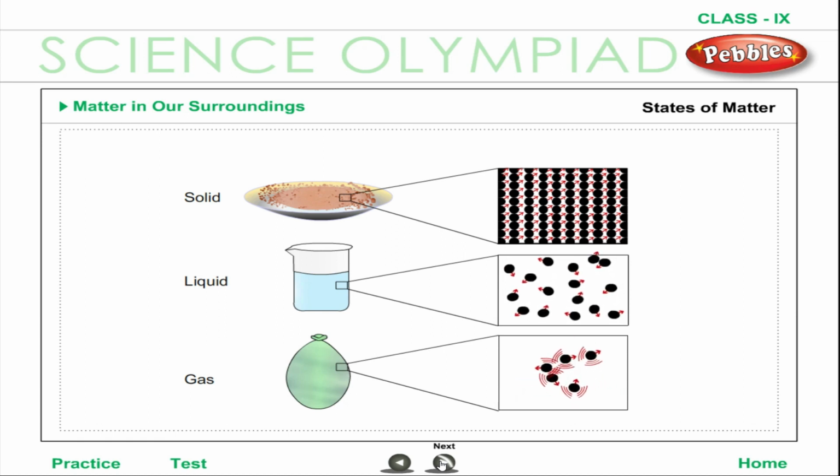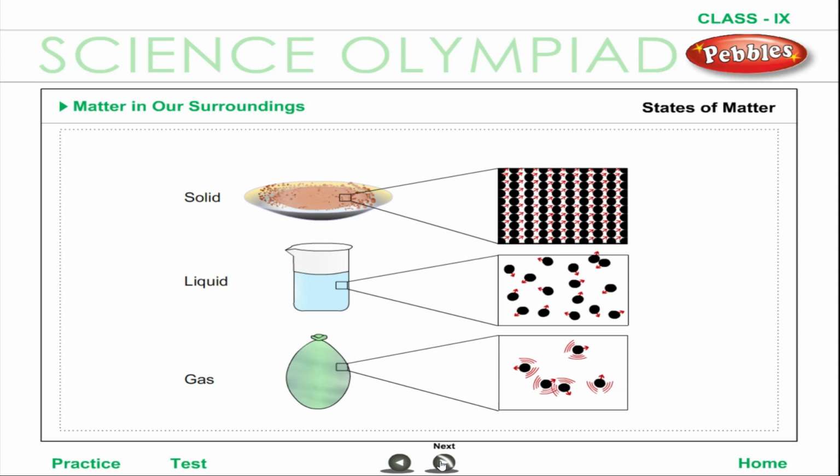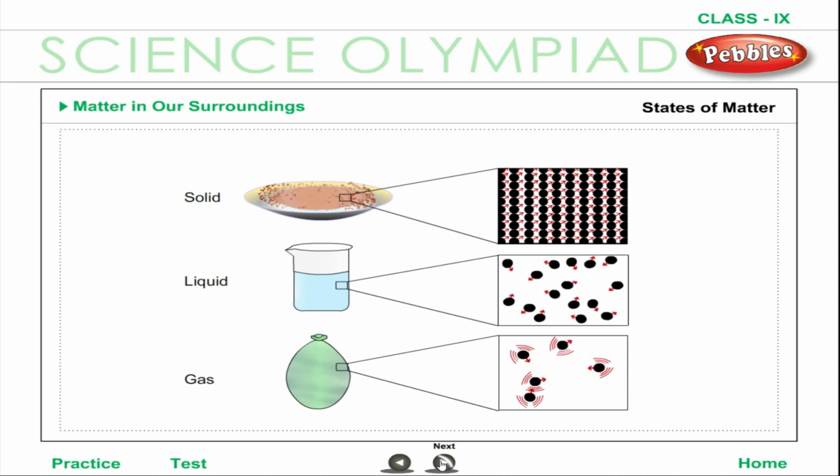Gaseous state. In the gaseous state, the particles move about randomly at high speed. Due to this random movement, the particles hit each other and also the walls of the container. The pressure exerted by the gas is because of this force exerted by gas particles per unit area on the walls of the container.